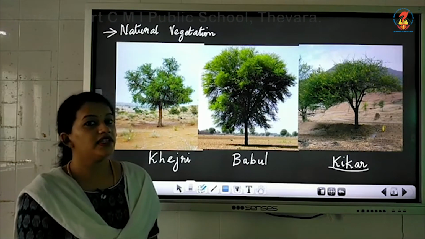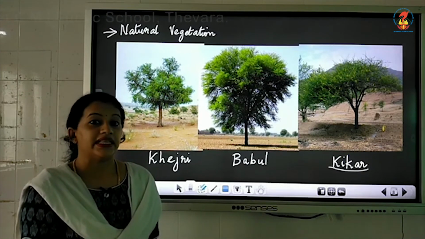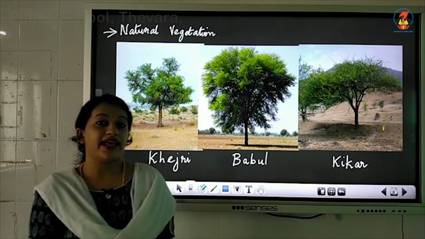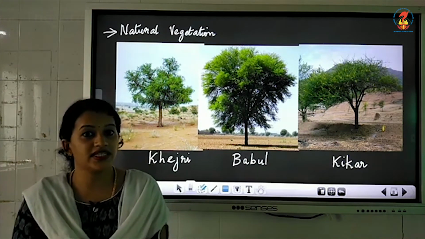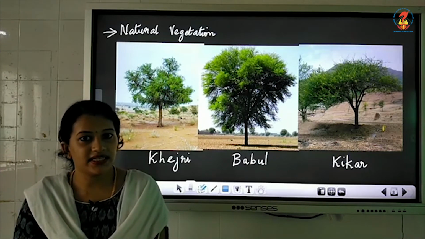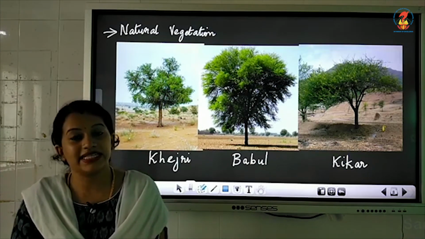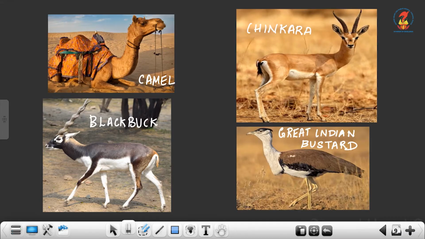Then along with the trees there should also be animals, isn't it? So in the desert, can you name an animal that is common in the desert or that people use the most in the desert? Yes, very good, camels, isn't it? So you can find animals like camel.